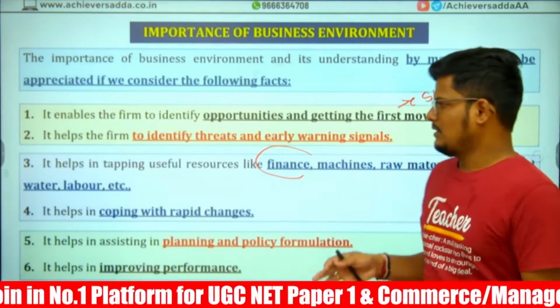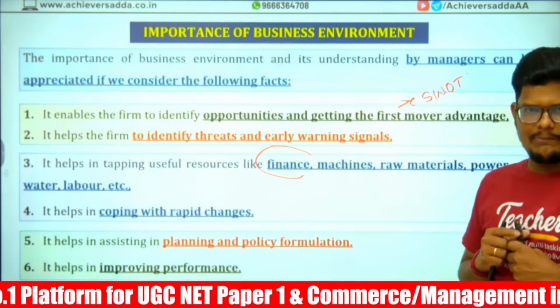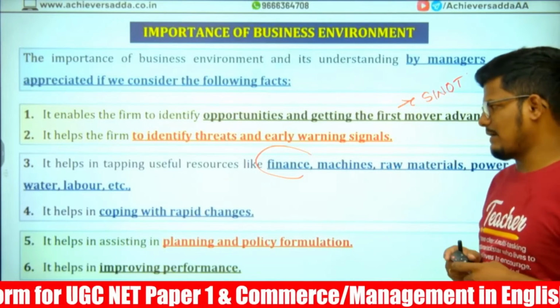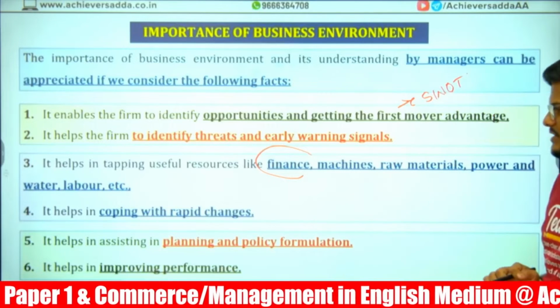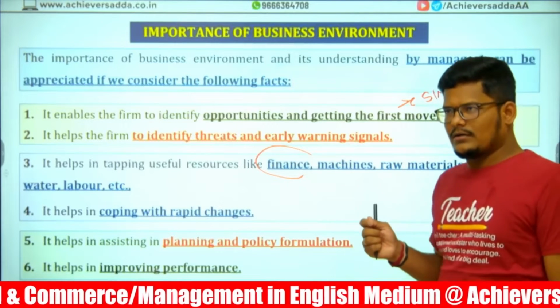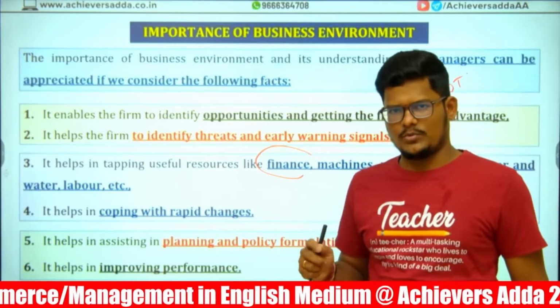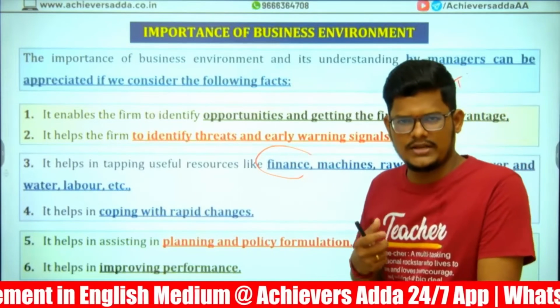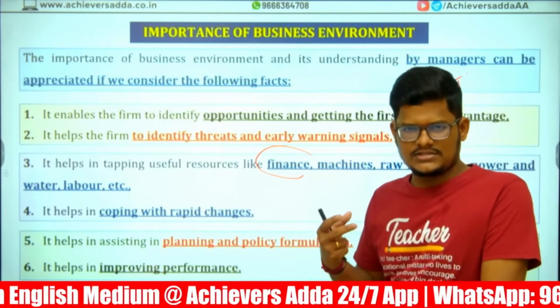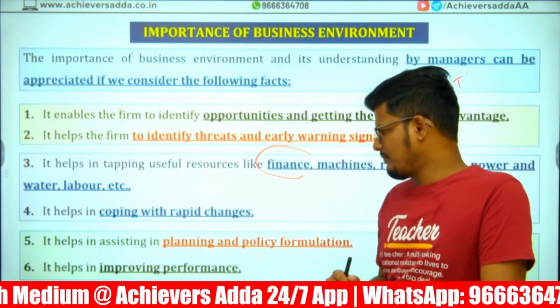Next, it helps in coping with the rapid changes, whatever is happening. It helps in planning and policy formulation. So when you are analyzing the business environment properly, you can make the regulations, rules and policies according to your business and make changes to it if anything is required.